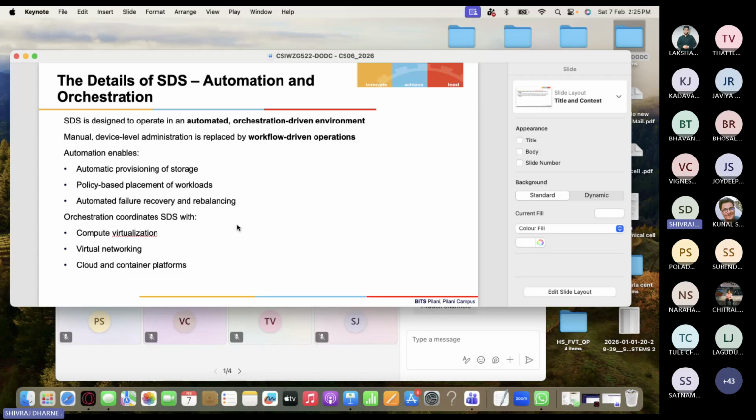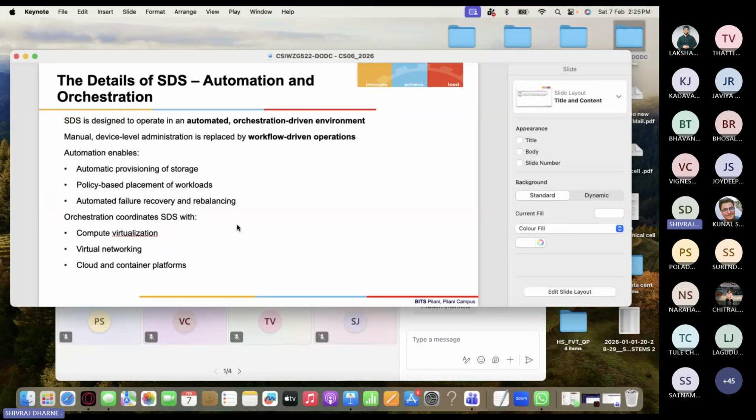Then again, automation and orchestration. Software defined storage is designed to operate in an automated and orchestration driven environment. That means manual device level administration is replaced by workflow driven operations. It enables automatic provisioning of storage, policy based placement of workloads, and automated failure recovery and rebalancing. Orchestration also coordinates software defined storage with compute virtualization, virtual networking, and cloud and container platforms.